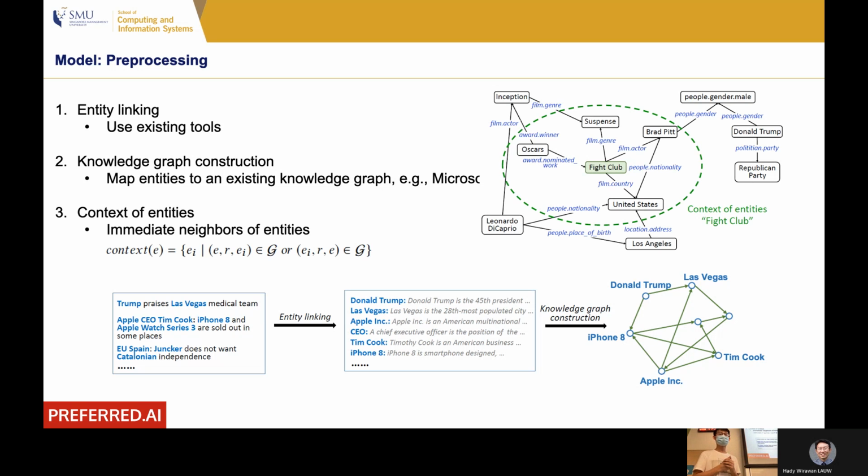However, the third way to preprocess the data is that not only do the authors maintain the vertices we are interested in, we also maintain the immediate neighbors of those vertices. Immediate neighbors are also called contexts of entities. For example, you can see the figure on the top right corner.